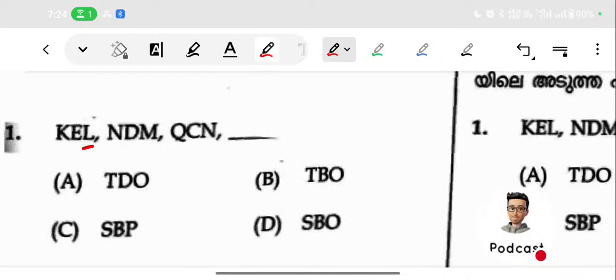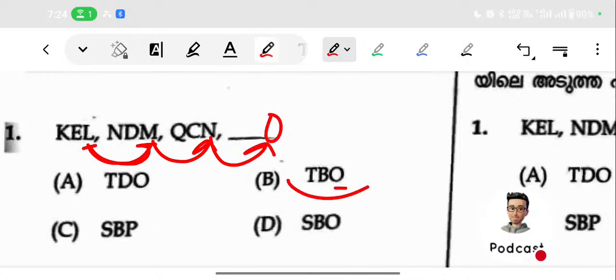So the third letter: just compare the third letter of the first two terms. Here it is L, then M. The difference is just neighboring letters, isn't it? After L there is M, then N, then the next letter will be O. So the third letter is O. Then we verify that this particular answer is the correct answer. So that is the first question.